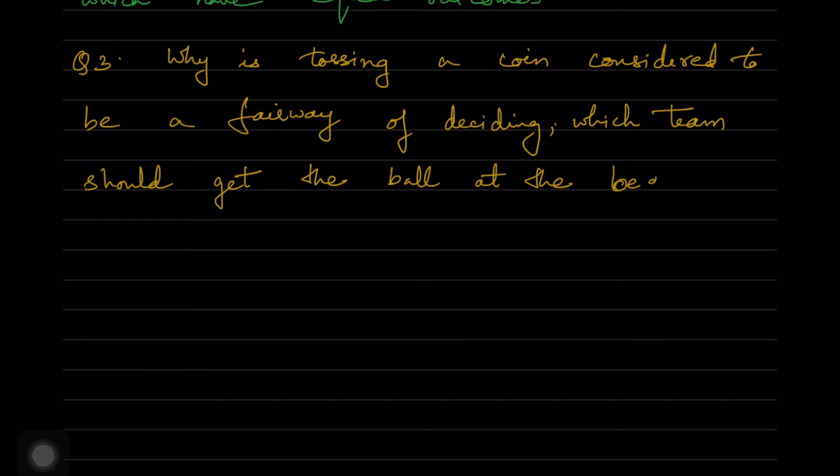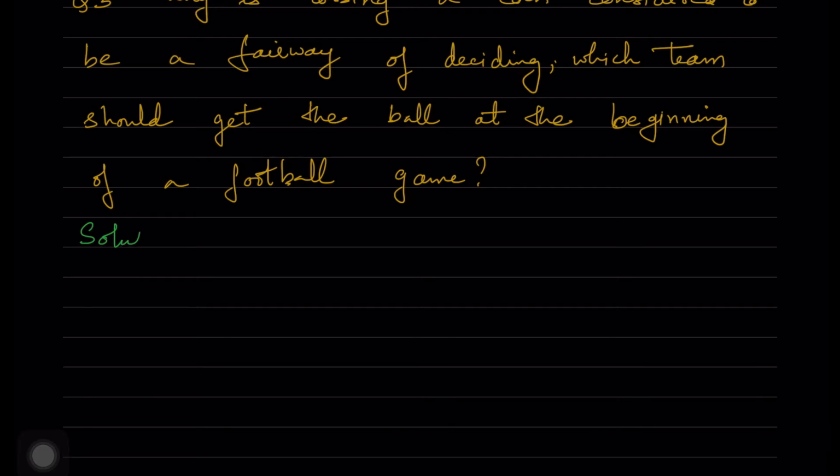It is unpredictable. When we toss a coin, the outcomes are equally likely. Both getting a head and getting a tail are equally likely. So the result of an individual coin toss is completely unpredictable.